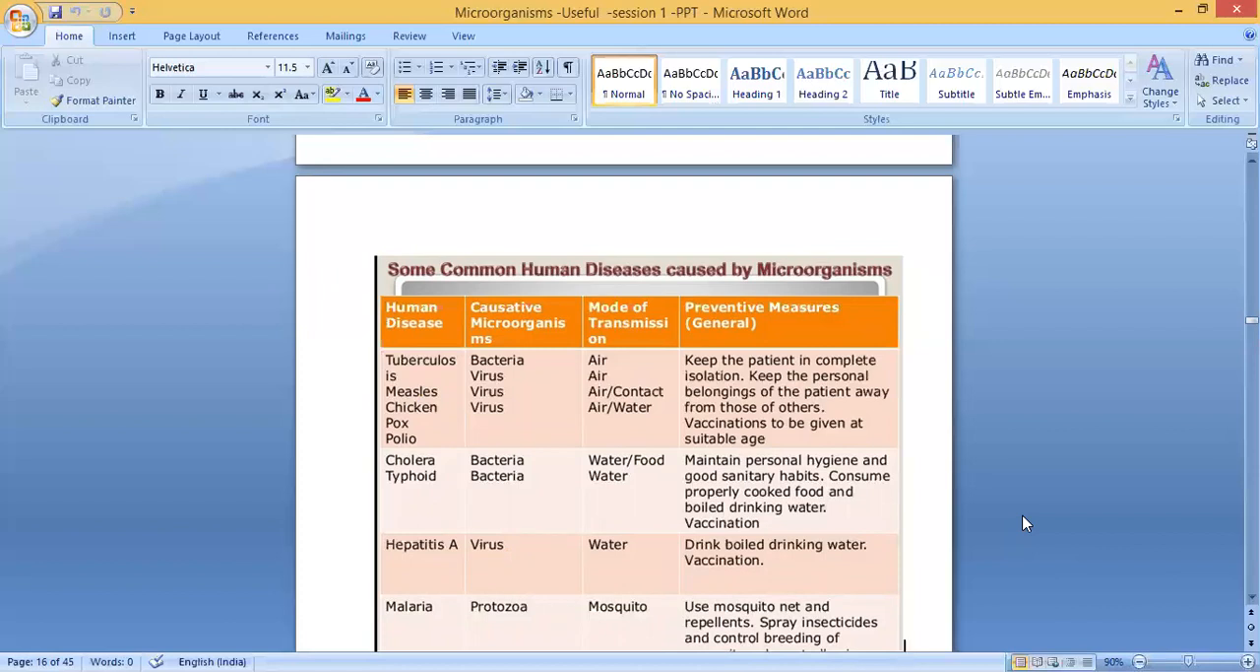First one is tuberculosis. The causative organism is a bacteria. Mode of transmission is through air. What are the preventive measures? Keep the patient in complete isolation.